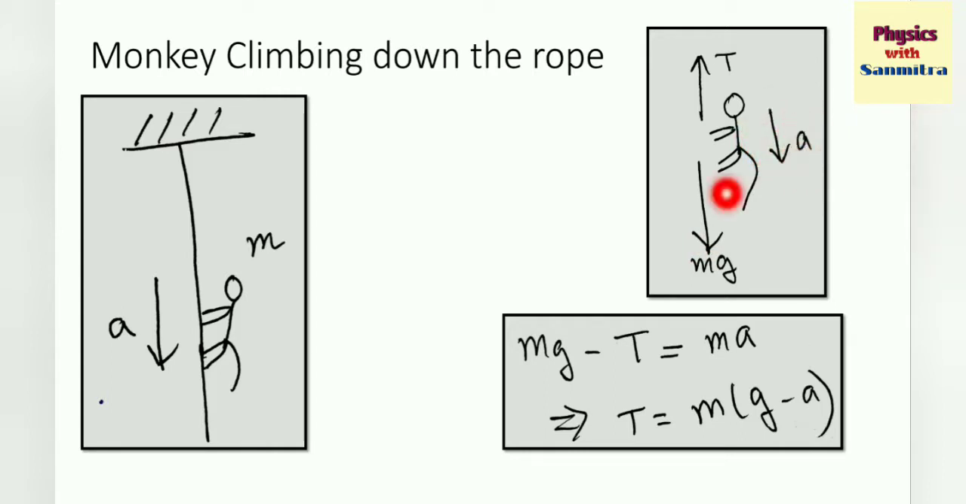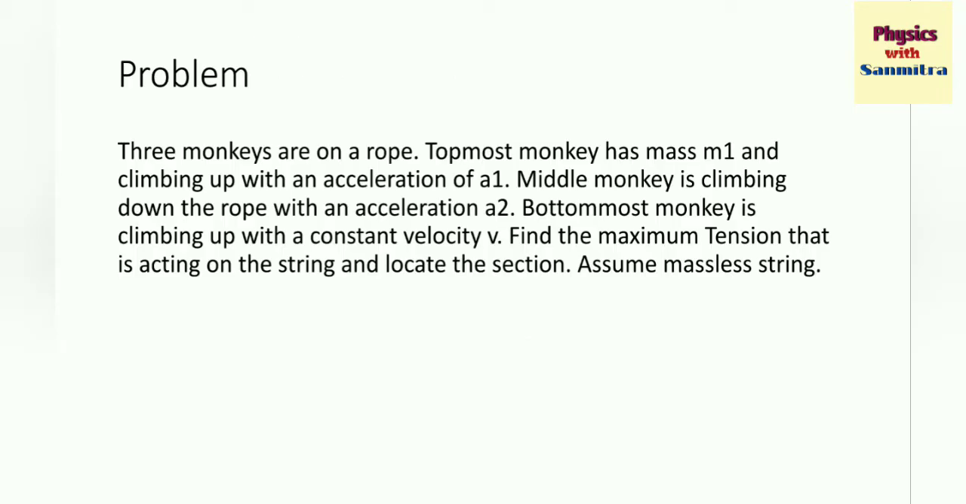So net force will be mg minus T, because mg is downward and T is upwards. So the net force is downward. So mg minus T will be mass into acceleration. So T is equal to m times g minus a.